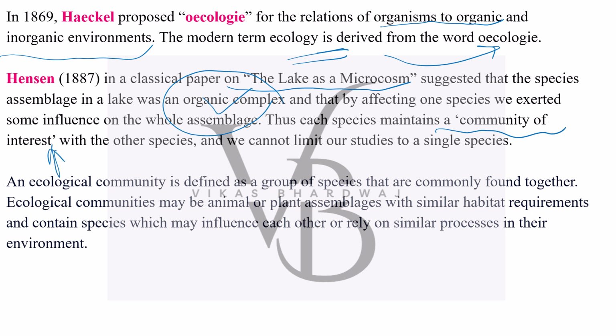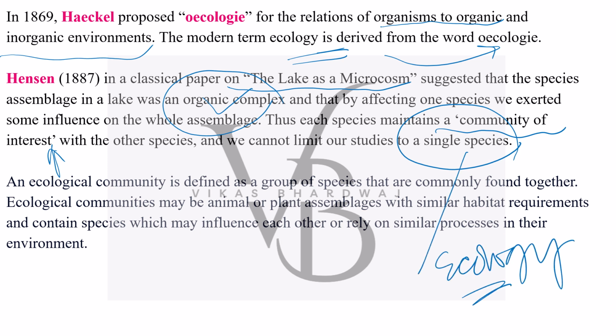So phytoplanktons, whales, or even we have spoken about in our current affairs discussions about dolphins. So we have to understand that you cannot just limit understanding to one single species and understand the importance of the whole ecology or environment. For that, we have to go through the whole system. So ecological community is defined as a group of species that are commonly found together.